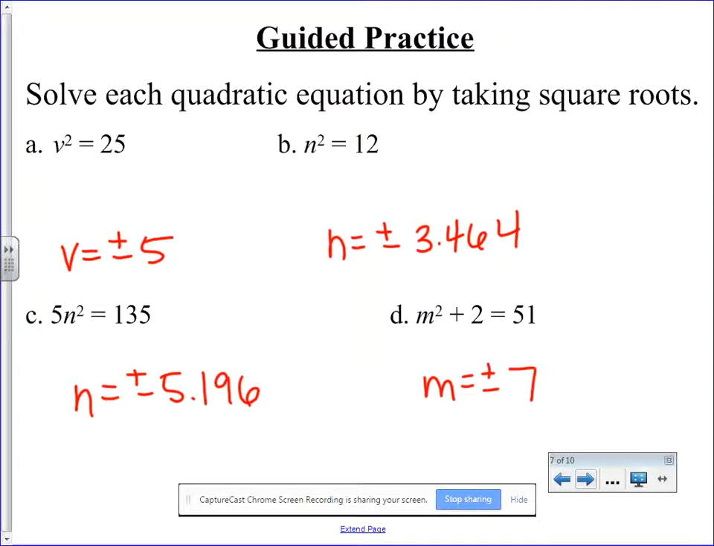You should be getting these answers. If you're not getting that, raise your hand so that we can figure out what's going on.